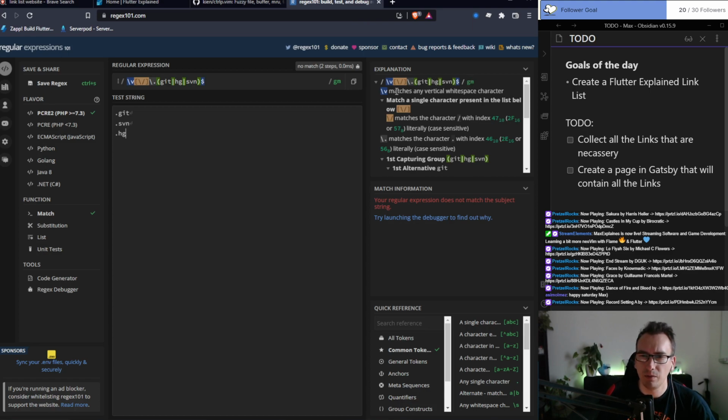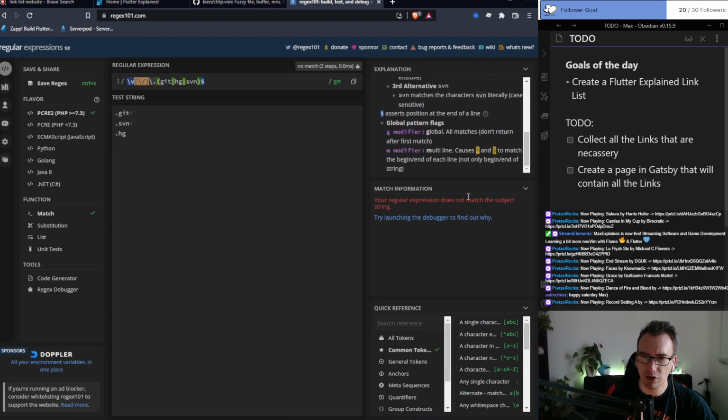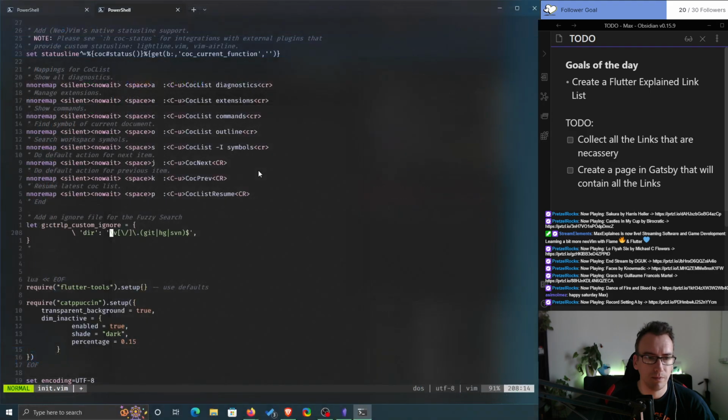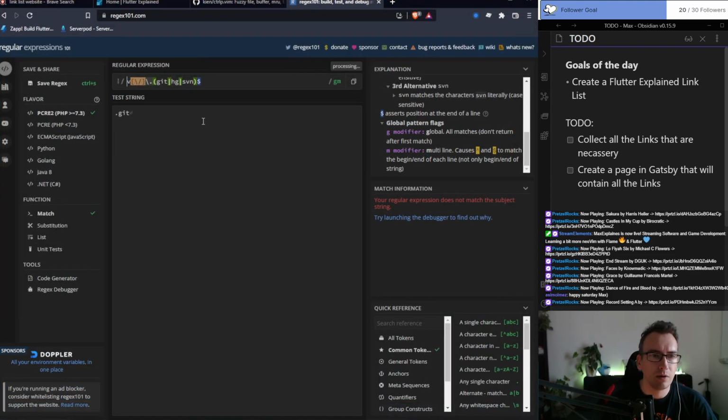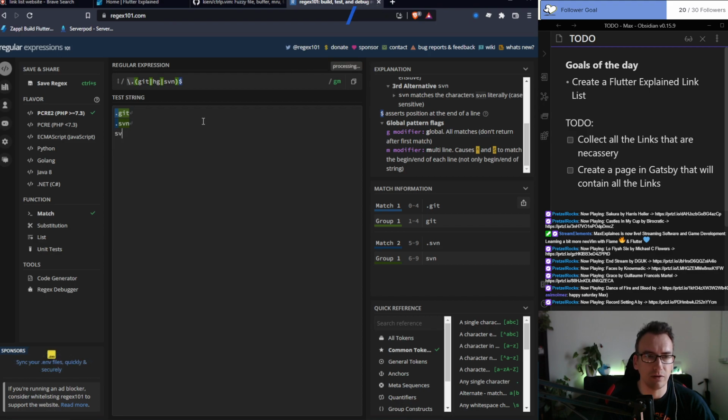Global matcher matches any vertical spaced character, match a single character represented in the list. Your regex does not match any subject. What? Funny. Maybe it is because of that. Ah. So now the question is, is it just svn or is it also SVN? That's just .svn, okay. Then how can I add now something?